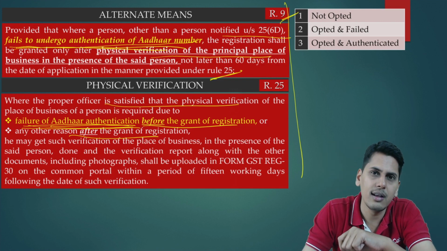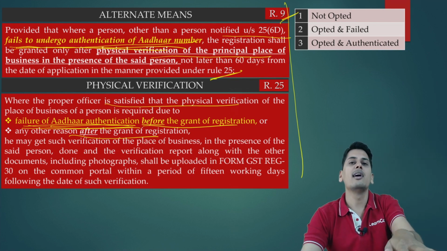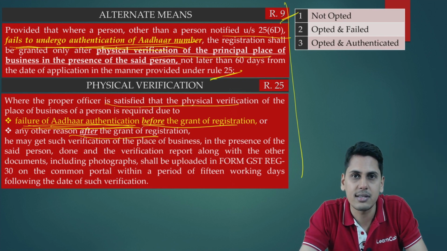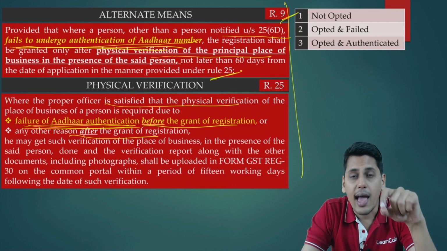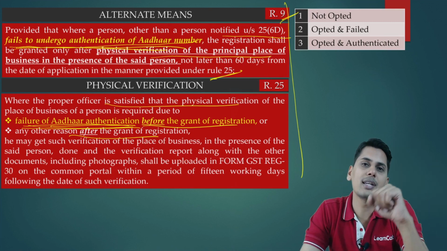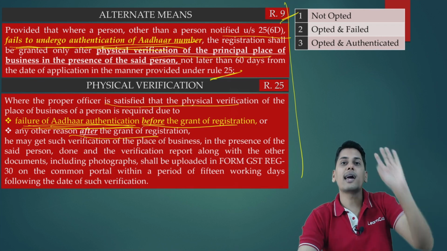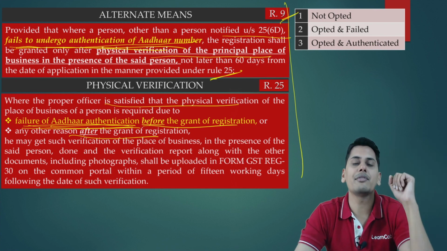What if a person has not opted for Aadhaar authentication at all? Does it mean that registration would be given to him even without physically verifying his premises? I repeat, what if a person has not opted for Aadhaar authentication at all? In those cases, will the registration be granted to him without even vouching his identity, without physically verifying his premises?